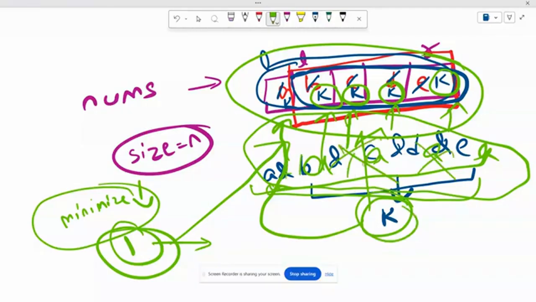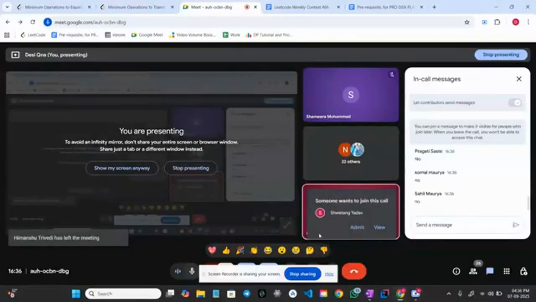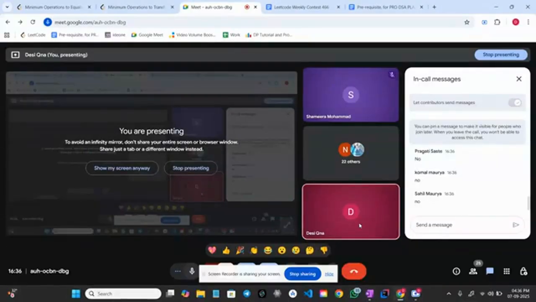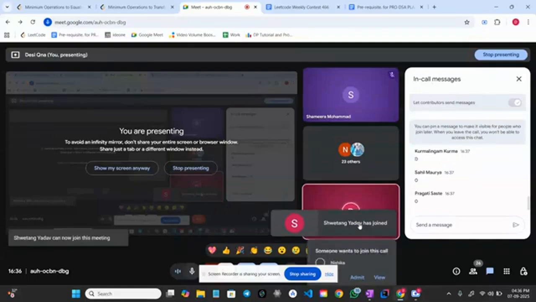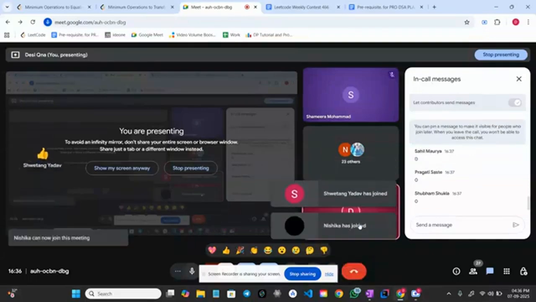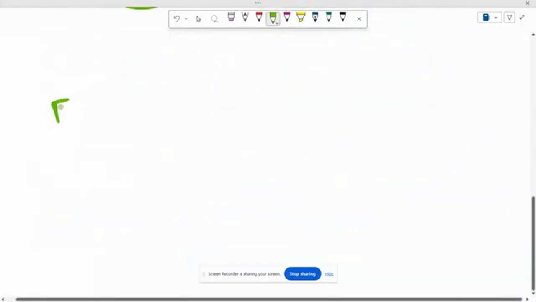Even if there was any other operator here, it was useless. We are concerned with the final value, and we are replacing all of the elements with that final value, right? We just want to make all of them equal. That is our main target. So if they are already equal, do you think we need to do this again? Do you think that is required? What are your views? Great. That means what will be the number of operations in that case if all the elements are already equal? Yeah, great. So basically, I believe that everyone is now aware of the actual approach. What would be our final approach? Let's construct that final approach.